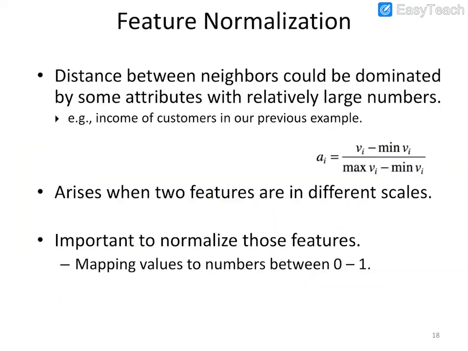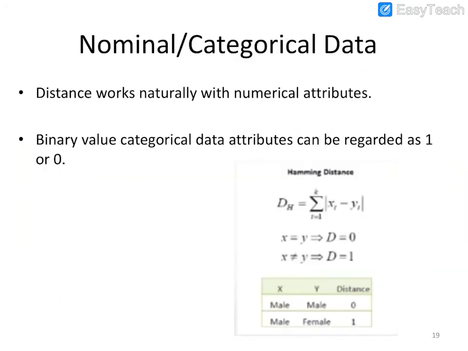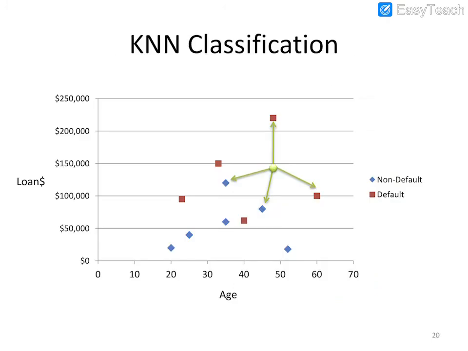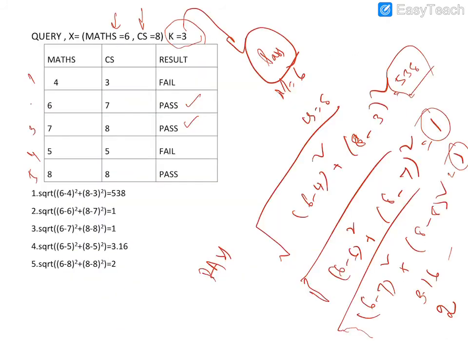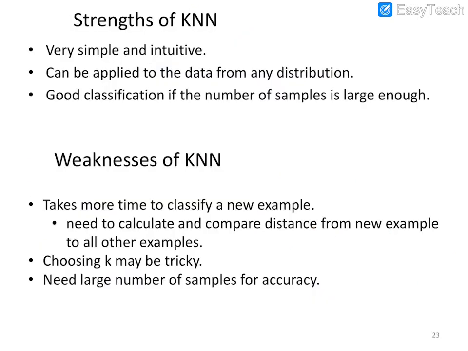So this is the k nearest neighbor algorithm. It is applicable for nominal and categorical data, and we are able to classify categorical data as well as numerical data. The strengths: it is very simple and intuitive, it can be applied to data from any distribution, and it gives good classification if the number of samples is large enough. If the number of examples is large, we get good results. Takes more time to classify a new example, as we need to calculate and compare the distance from the new example to all other examples. Choosing k may be tricky. Need a large number of samples for accuracy. So these are the disadvantages.